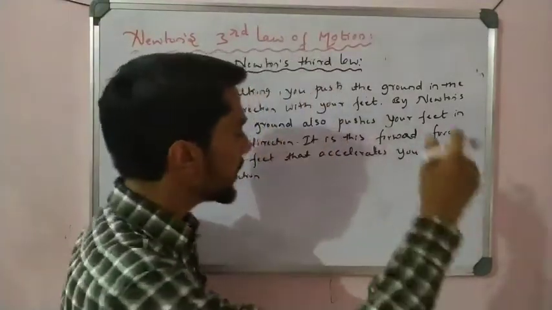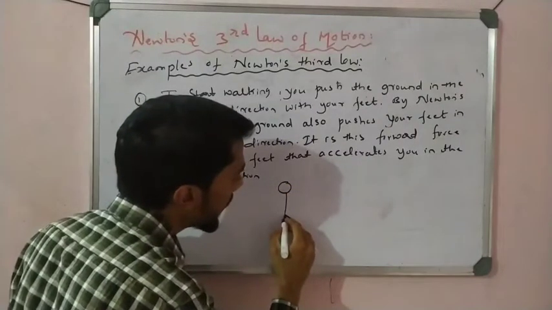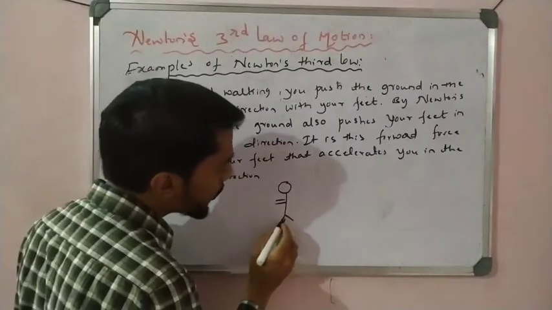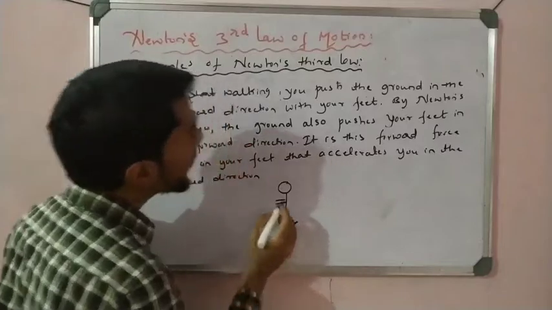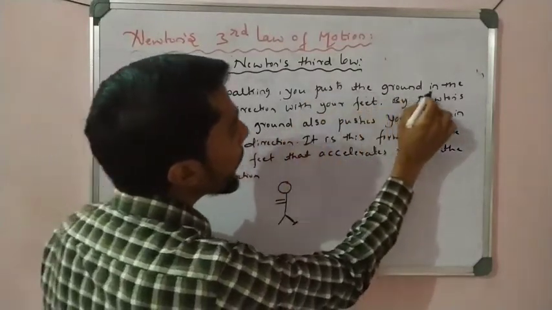So what happens here? For example, this is a man, and he's walking on the ground like that. When he pushes a leg and walks, see what happens. To start walking, you push the ground.